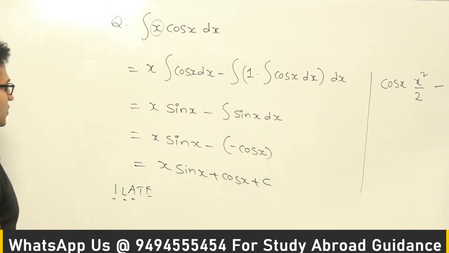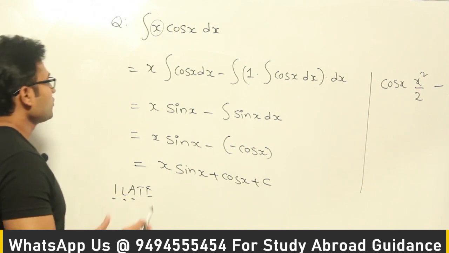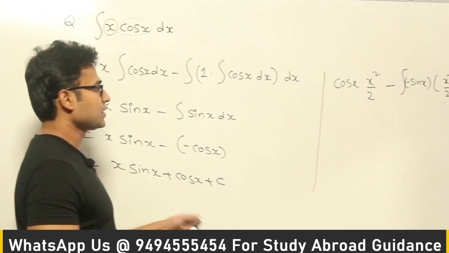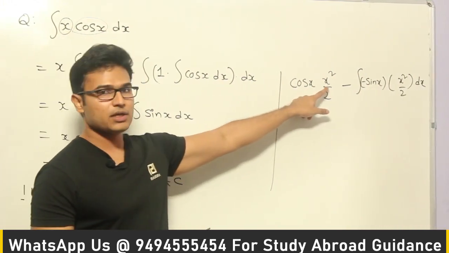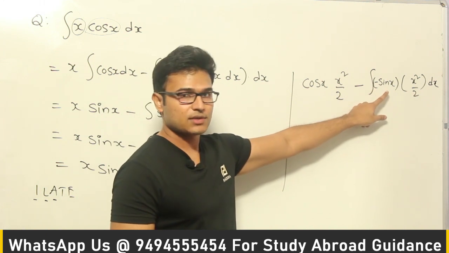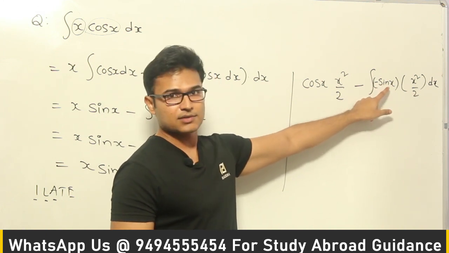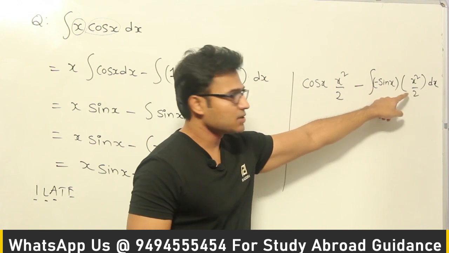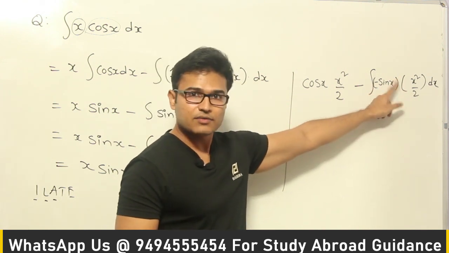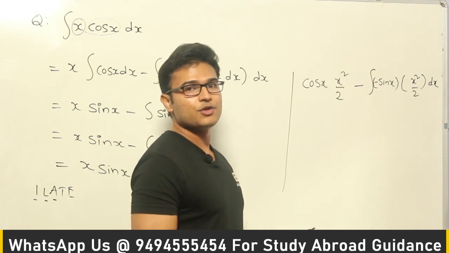Okay. Now instead of this rule, if you would have chosen cos x as f of x, then what would have happened is here, see this, f of x into integral g of x dx minus f dash of x. F dash of x is going to be minus x sin x, and again integral g of x dx is going to be x square by 2. Now again if you see this, here itself again you might have to use UV form.